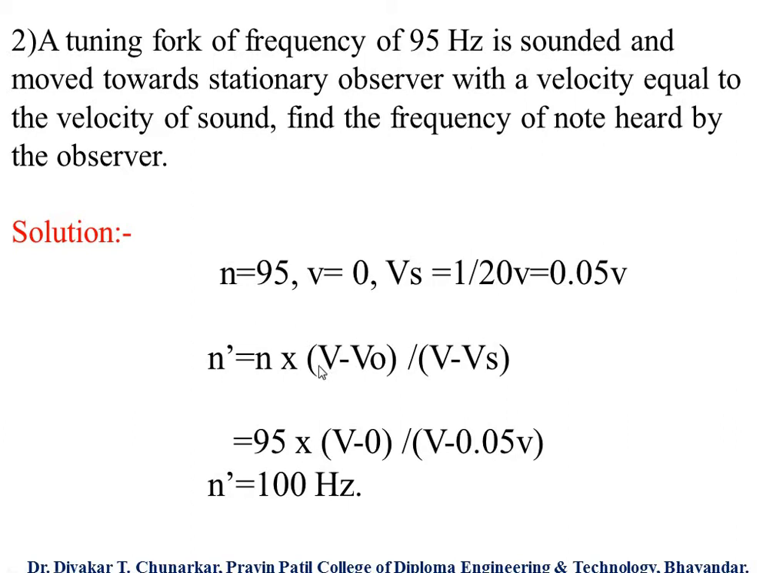So n dash equals n into v minus v0 upon v minus vs. This is the formula. When we write this formula, all the values given in the problem you have to put in it and calculate the value of n dash. n is the source frequency and n dash is the frequency heard by the observer. So n dash equals 100 hertz.